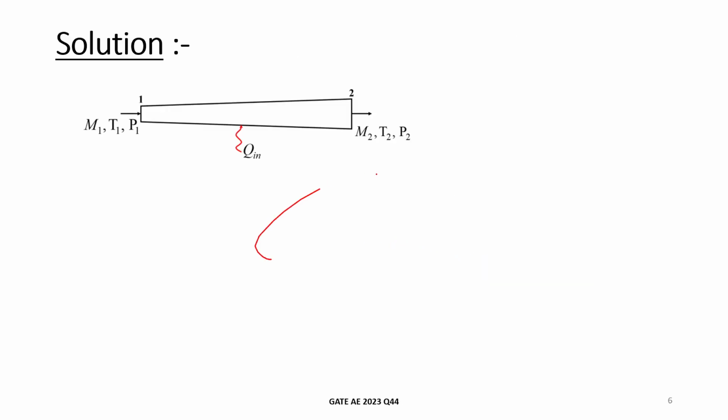Now coming back to the problem, it is a combination of two flows, Rayleigh flow and area change. As heat is added, this flow is not adiabatic, so it is not isentropic.